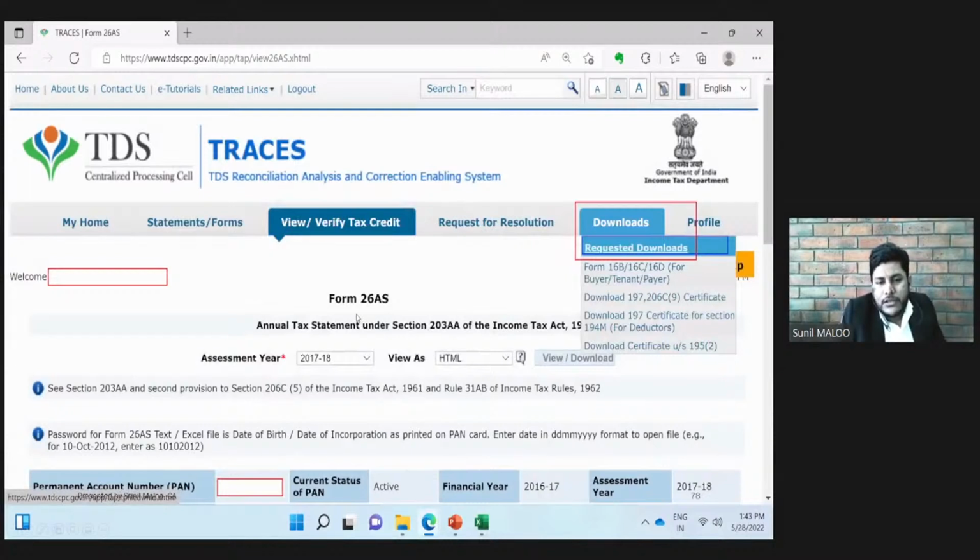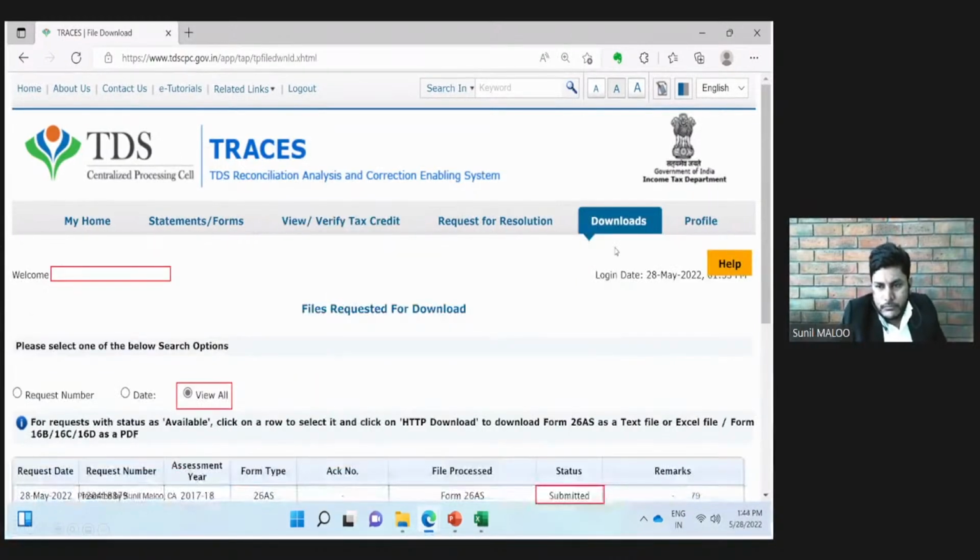So after making this request, sometimes it takes 2-3 hours to process our request, and after 2-3 hours we need to log in to the TRACES portal, and then we need to access the Form 26AS through this download section. And in download we need to click the first option, requested downloads. Then we will be redirected to this page. We need to select all requested, and then the first request will show the assessment year and the request type. We asked for the 26AS, and the status will be submitted, and after 2-3 hours it will show as available, and there will be a download option also.